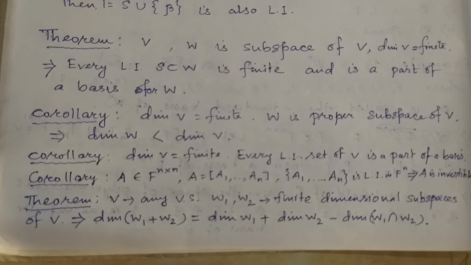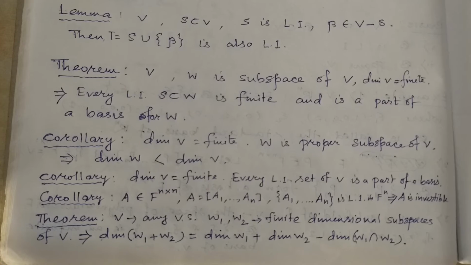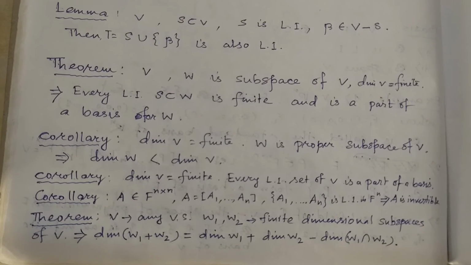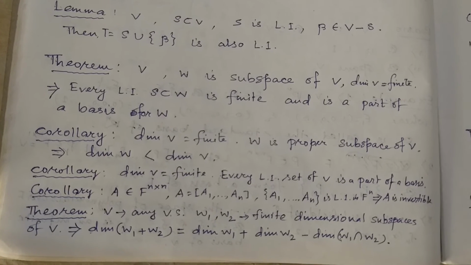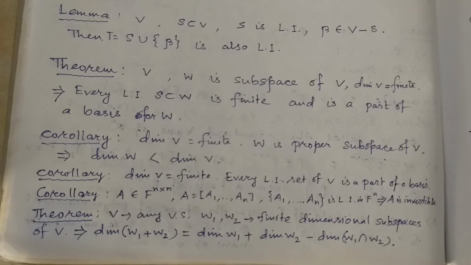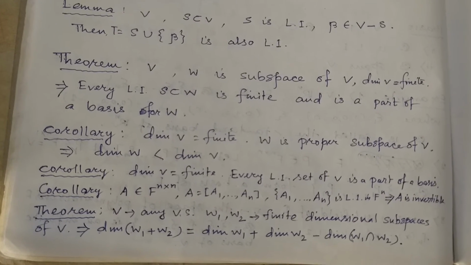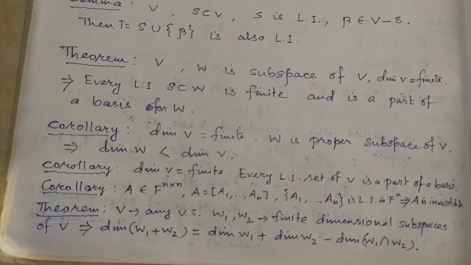Next we have a corollary. Let V be a finite dimensional vector space and W be a proper subspace of V. Okay, proper subspace means there exists at least one element beta in V which does not belong to W. Then the dimension of W must be strictly less than the dimension of V.